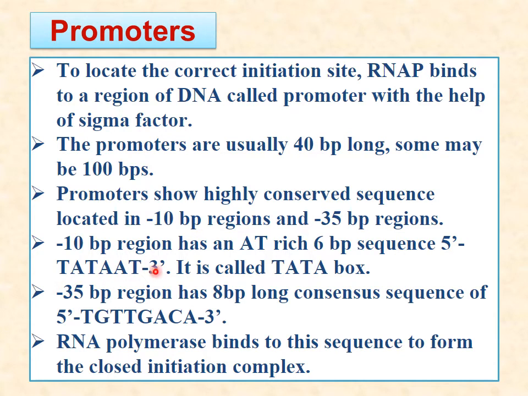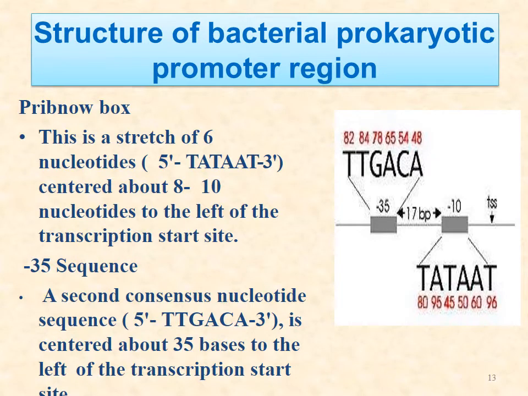It is from 5' to 3', and the -35 region is 8 base pairs which have a consensus sequence, TTGACA. RNA polymerase binds to this sequence to start, and it creates an initiation complex, and now the initiation will start.